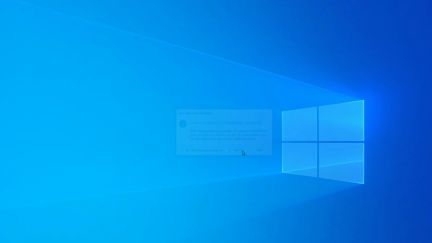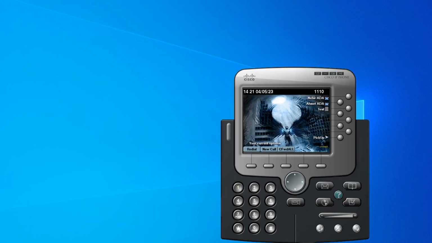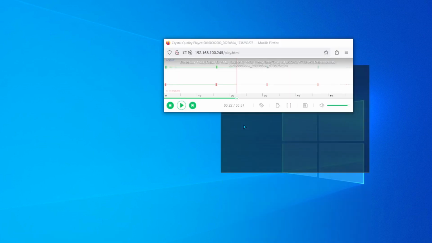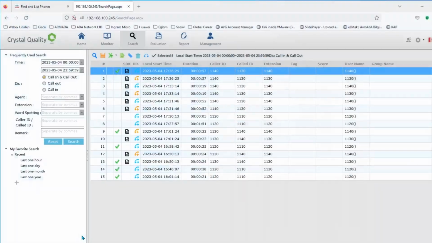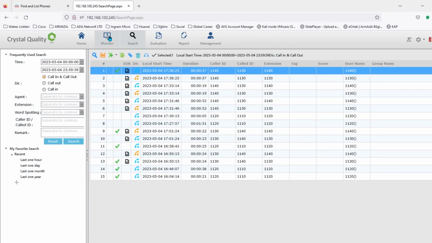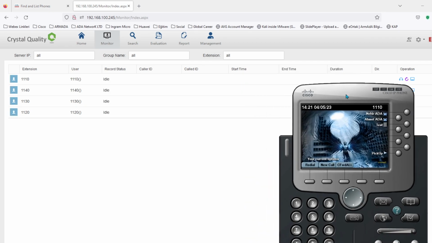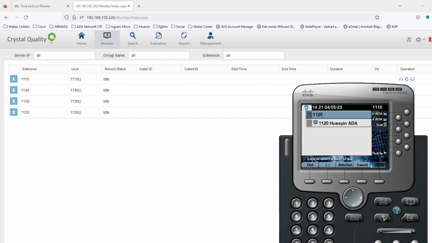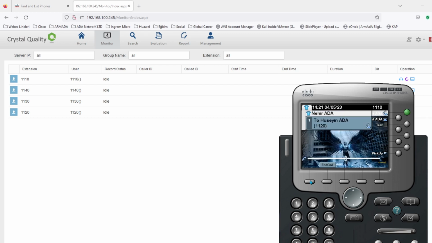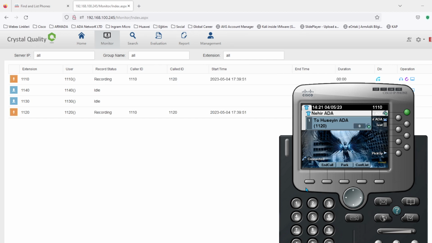Let's make another call. This time, we make a call over VPN, over IP communicator. We can call 11:20. We can hear the ring tone, yes. They start the conversation.